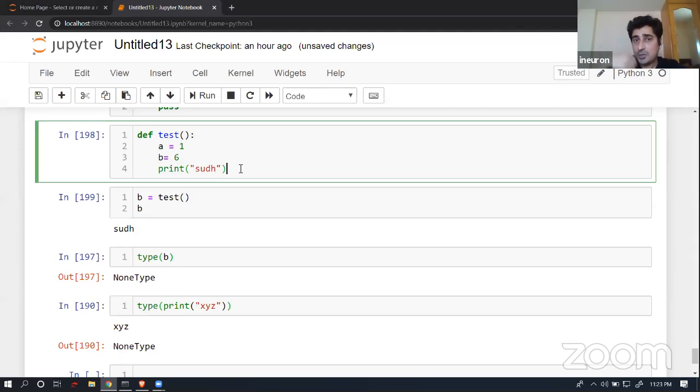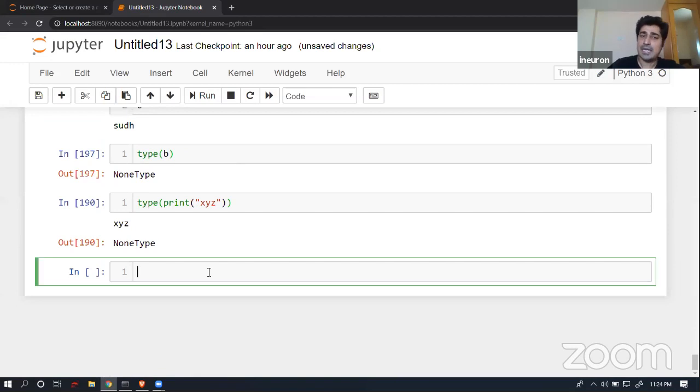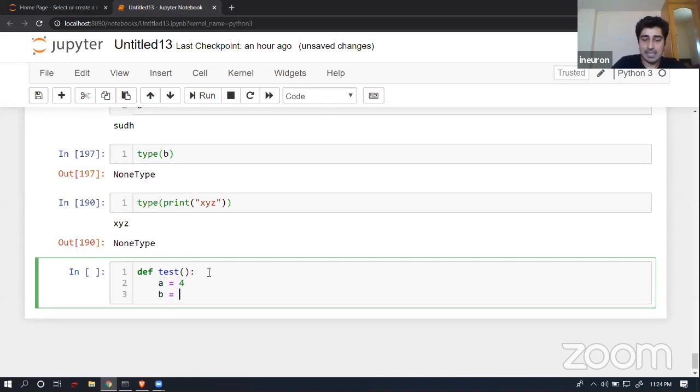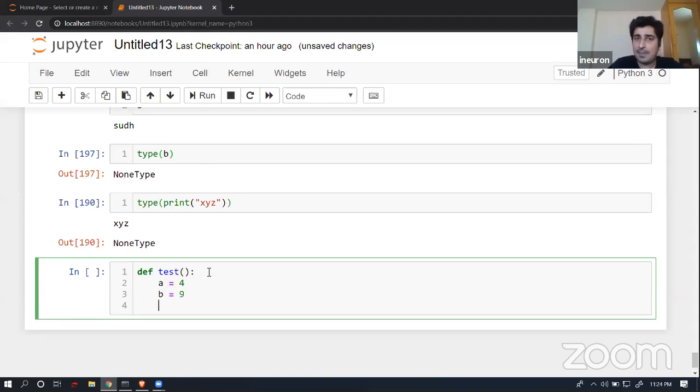So now how will you be able to perform those operations? Let's try to understand it. Here I will create another function, so def. I have seen that if I return something from the print and then try to store it somewhere, I will not be able to perform any further operations on that. So I want to create a function called test over here, and suppose a is equal to 4 and b is equal to maybe 9. I want to get some data where I will be able to perform some manipulation.